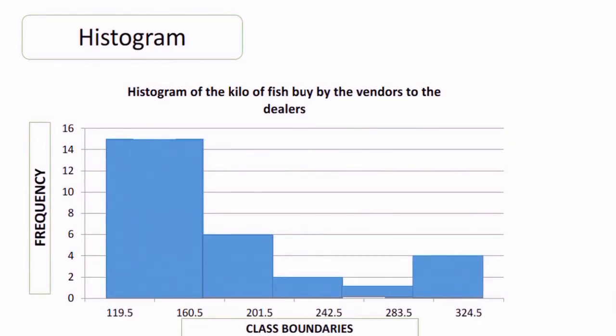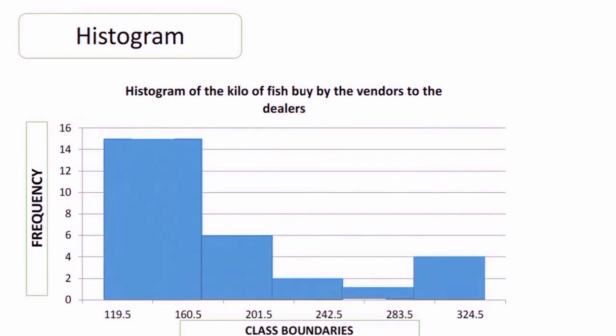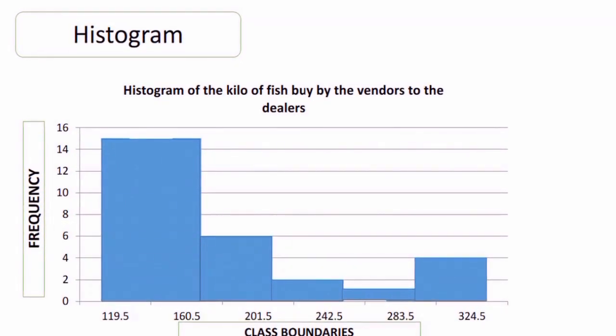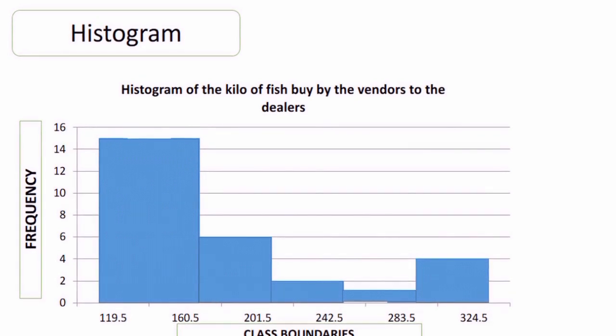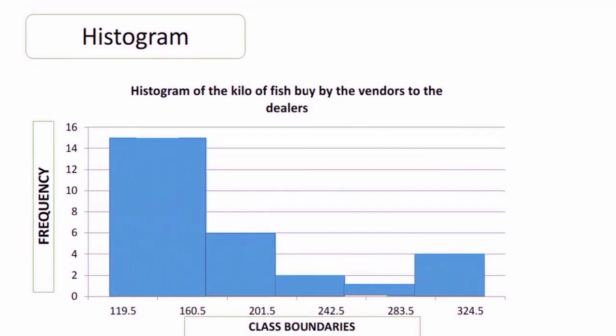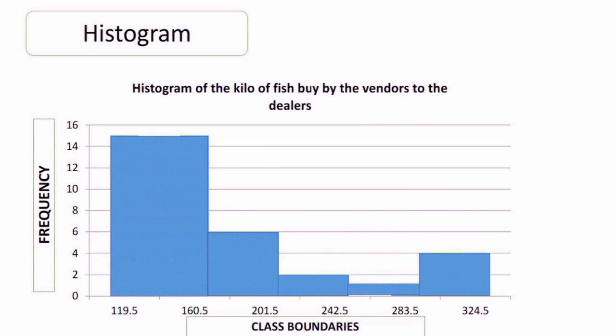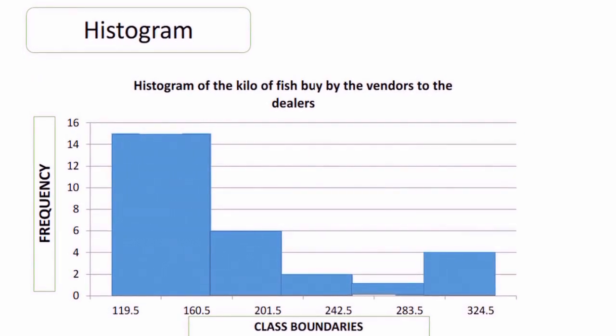Histogram of the kilo of fish bought by the vendors from the dealers. Frequency starts from 0, 2, 4, 6, 8, 10, 12, 14, 16.